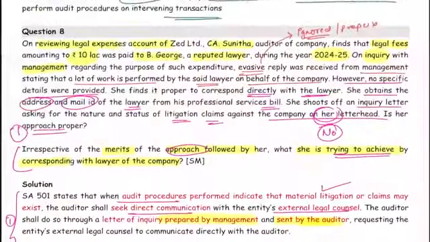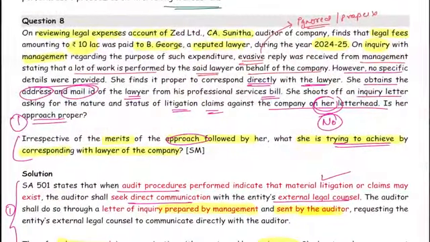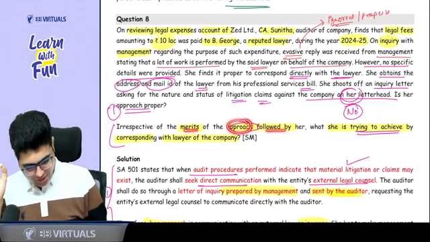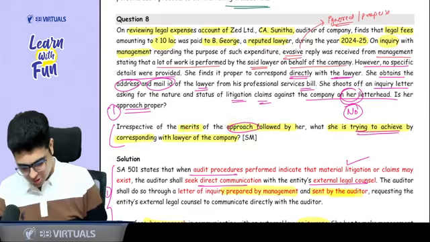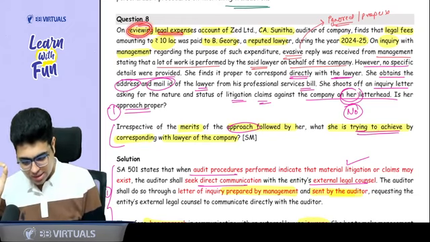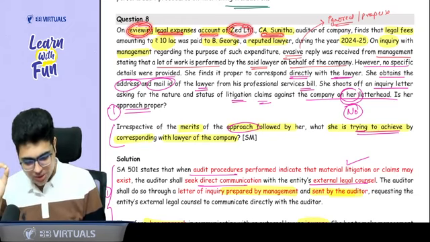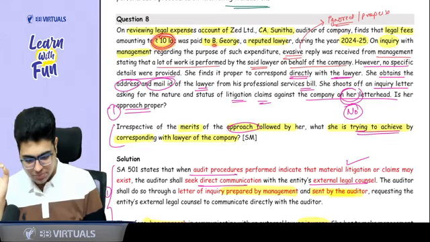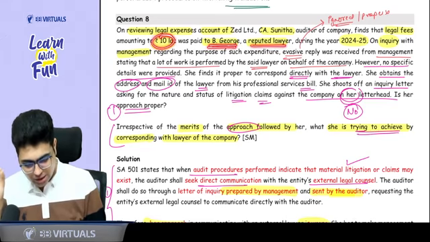Clear, sir. Now please come to question number 8. See what question number 8 says. It says, irrespective of the merits of the approach followed by her, what is she trying to achieve by corresponding with the lawyer of the company? We need to read the whole question. On reviewing the legal expense account of Z Limited, CS Sunita, auditor of a company, finds that legal fees of rupees 10 lakhs was paid to B. George, a reputed lawyer, during the year 24-25.